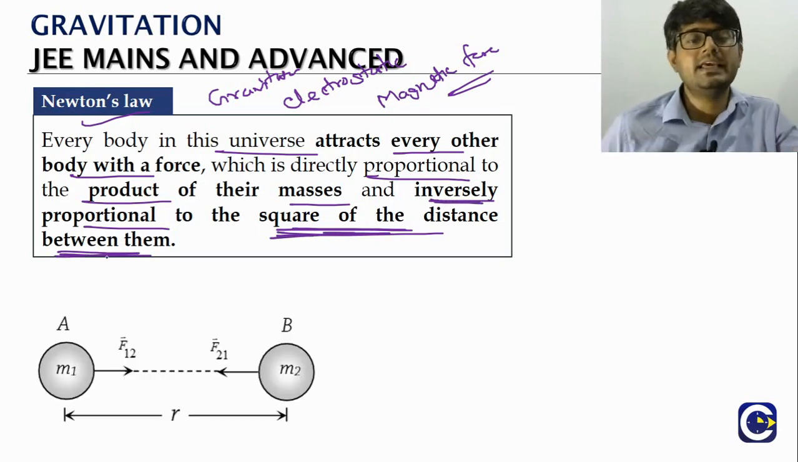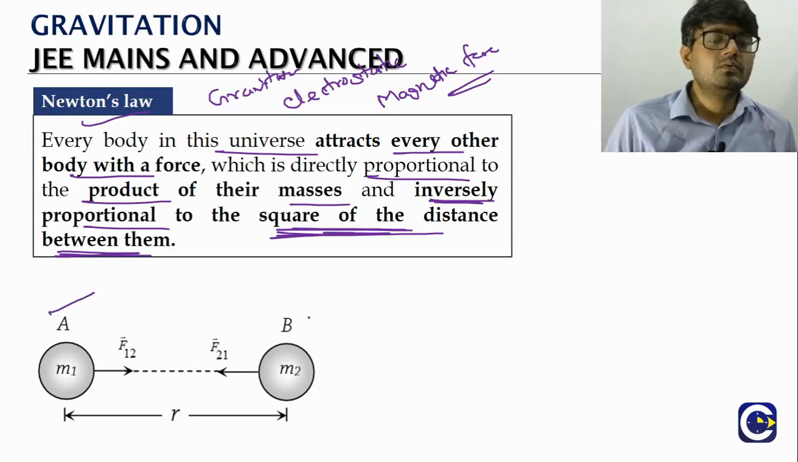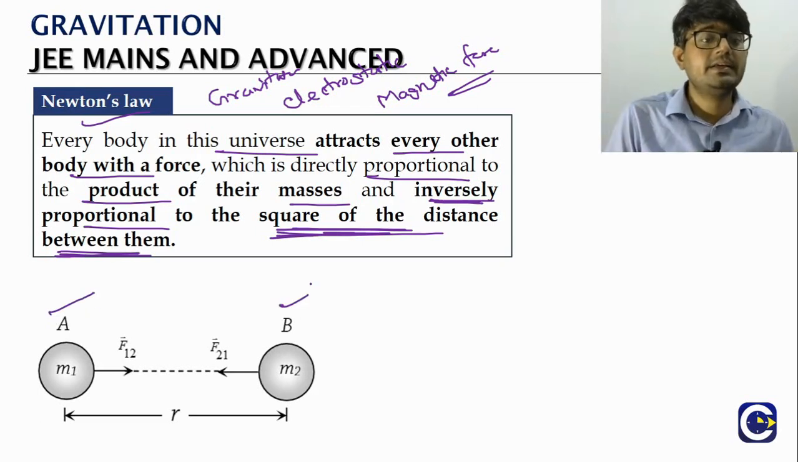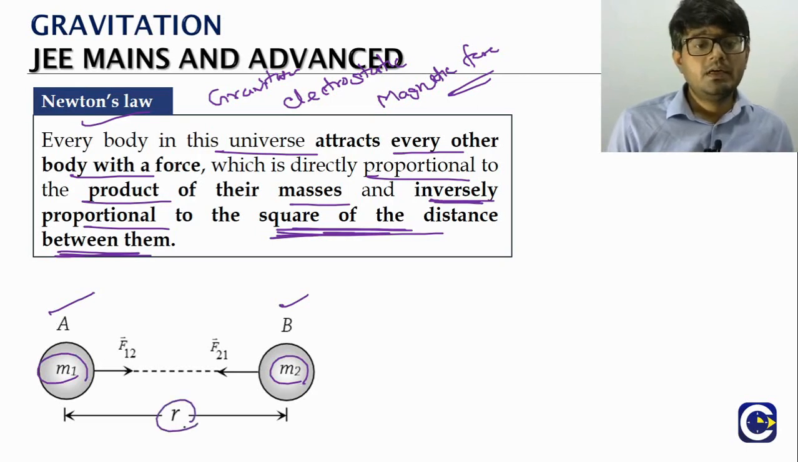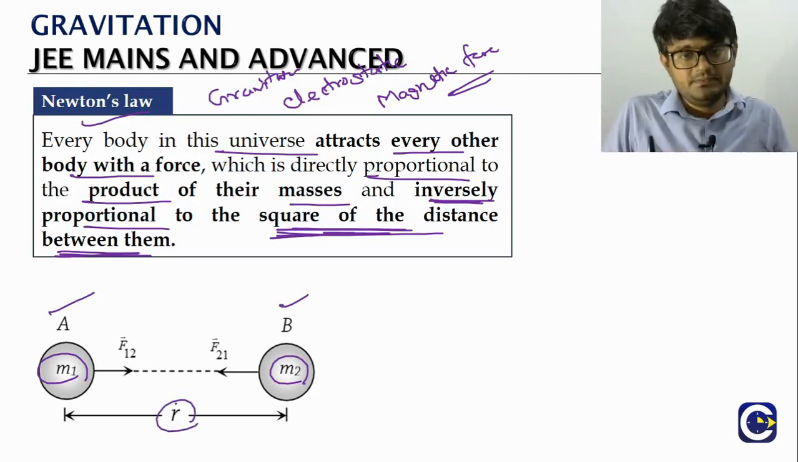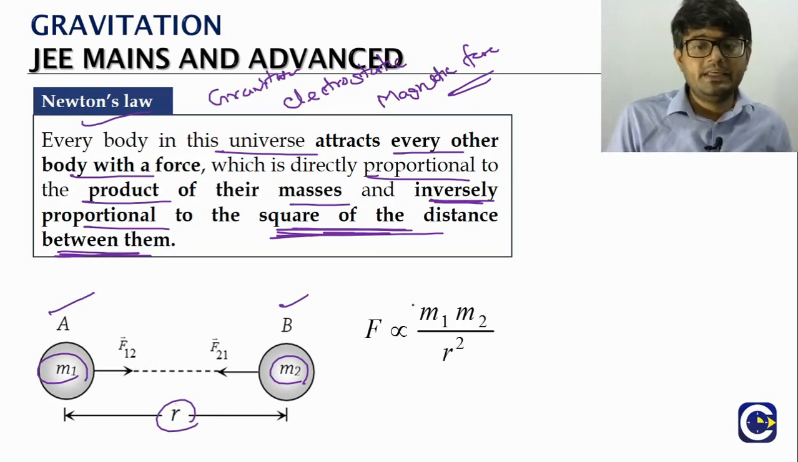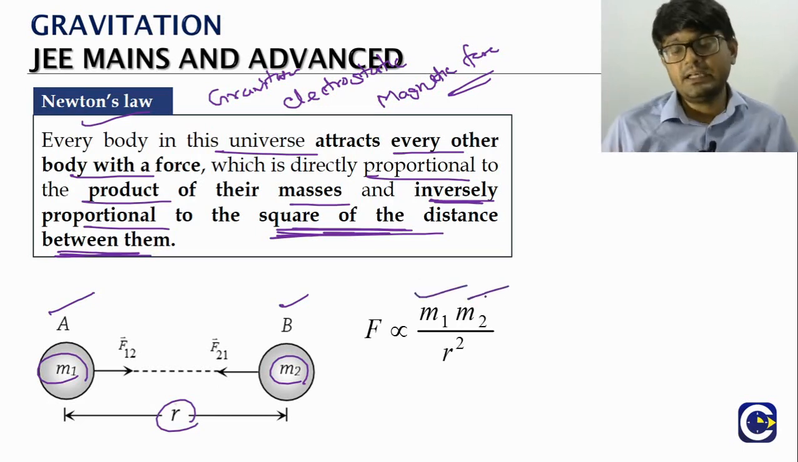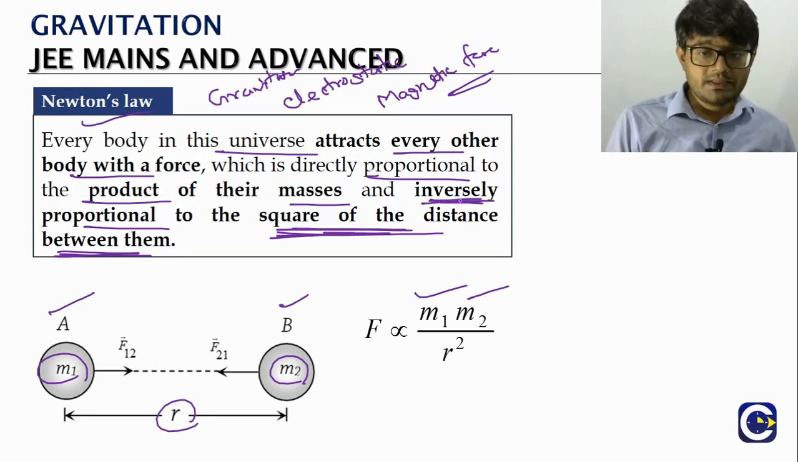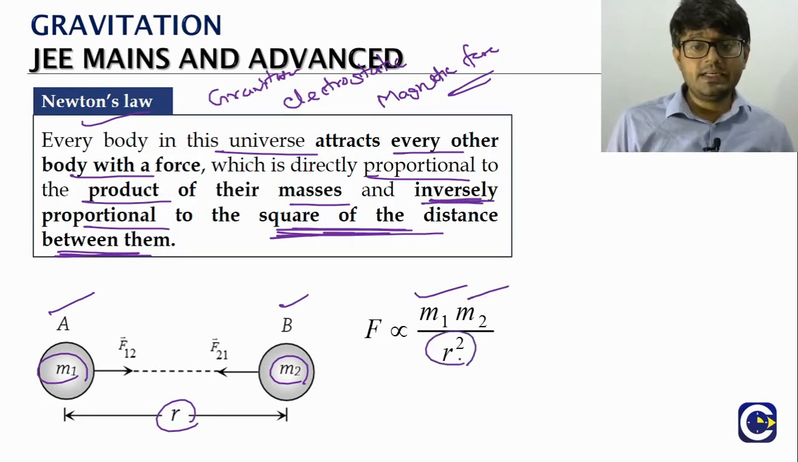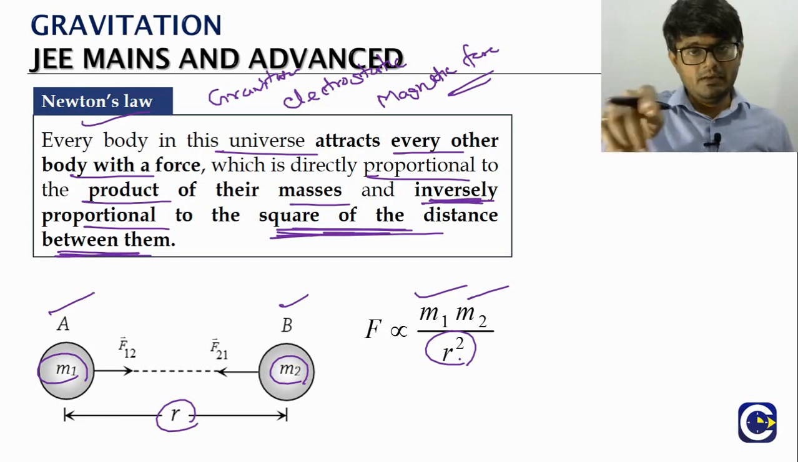Just like what we are saying here, if you have two point masses A and B, this is having a mass m1, this is having a mass m2, and the separation between them is r. Then the force of attraction between them is directly proportional to the product of the masses, and inversely proportional to the square of the distance between them. So it will be proportional to 1 by r square.